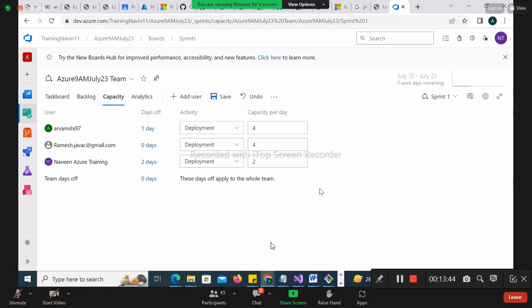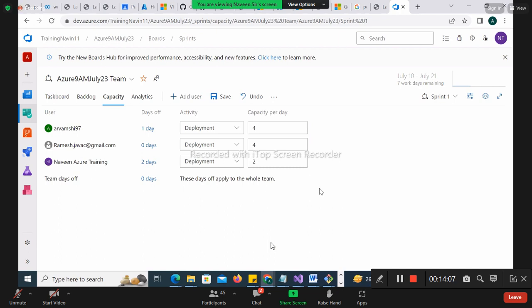Now, at the time of taking the story from the backlog, we have 200 plus requirements there. Based on this only, I can give it. So, how many hours will Vamsi be there? 4 hours. How many days? 9 days. So 9 into 4, 36 hours. Vamsi will be available for 36 hours.